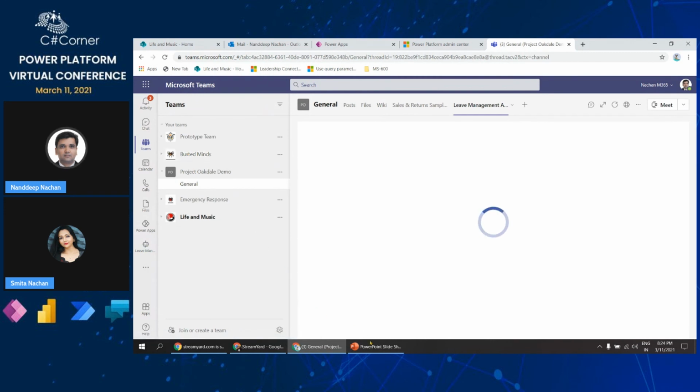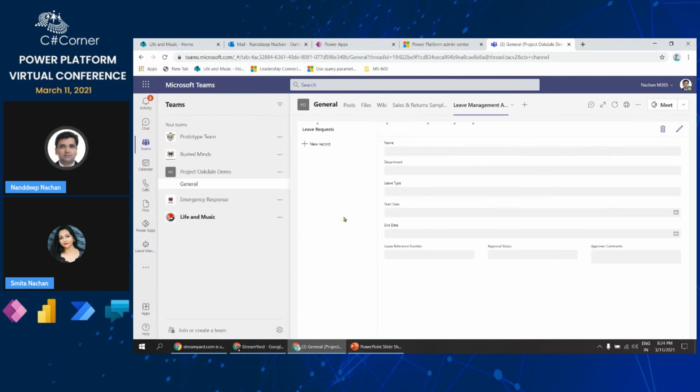So the summary of this session is that Project Oakdale, or at least Dataverse for Teams, will give you more flexibility, by which, right within the context of Microsoft Teams, you will be able to create your apps, your flows, as well as your Power Virtual Agents without leaving Teams, while still getting the same power of the Power Platform.